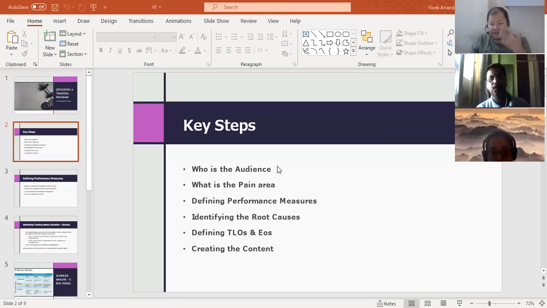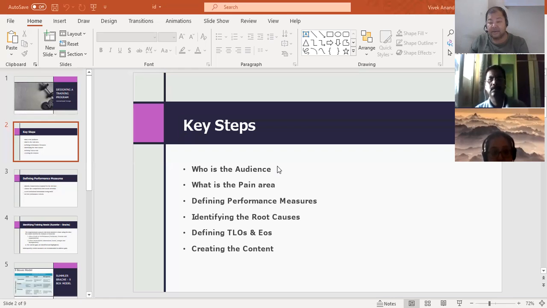We are doing graduation because we wanted to have a degree. We were under the impression that a degree would get us a job. So what are the performance measures, and accordingly, the program changes. Then we identify the root causes which you need to solve.